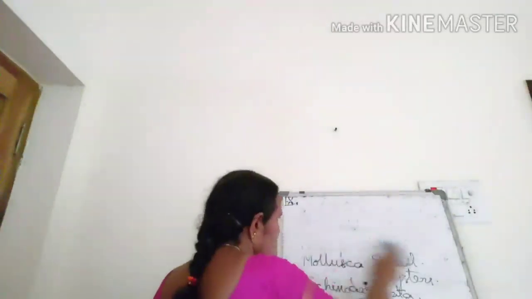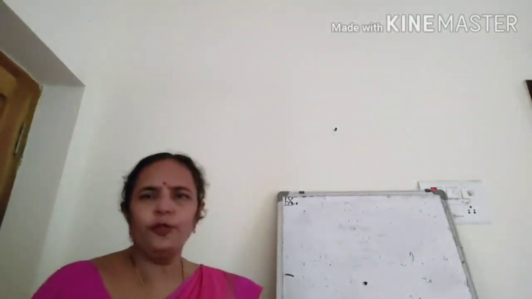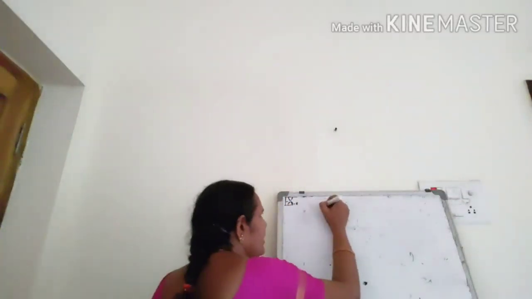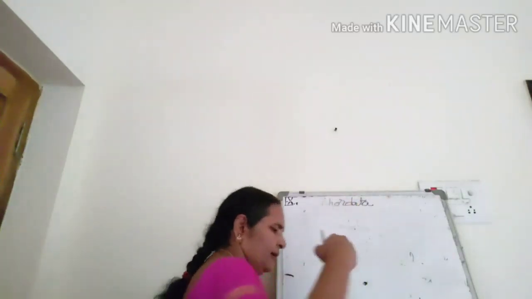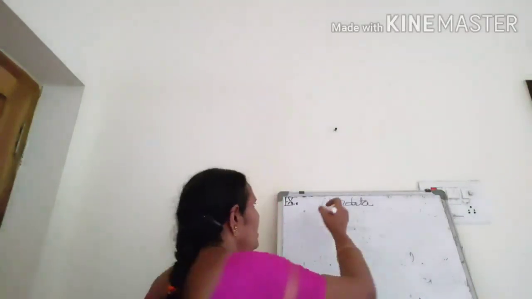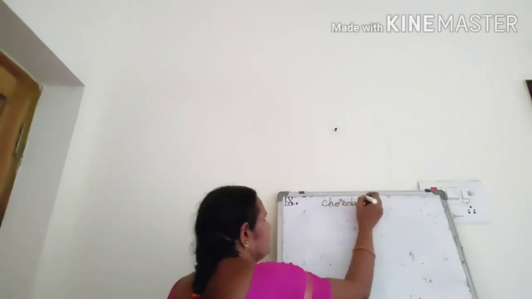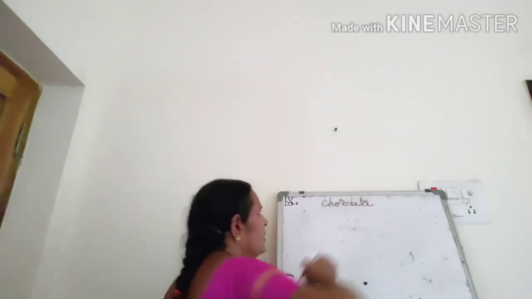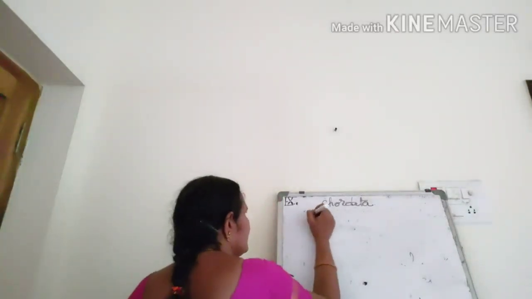Chordates are divided into five classes. Chordates are the animals which have a vertebral column. Chordata. They have a vertebral column. Under chordates, there are 5 classes.